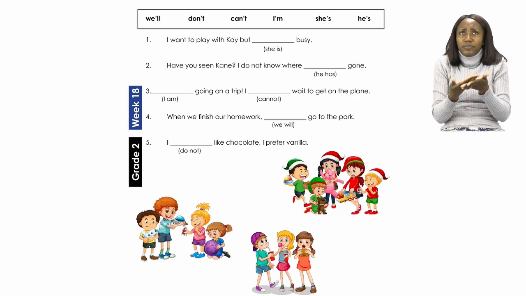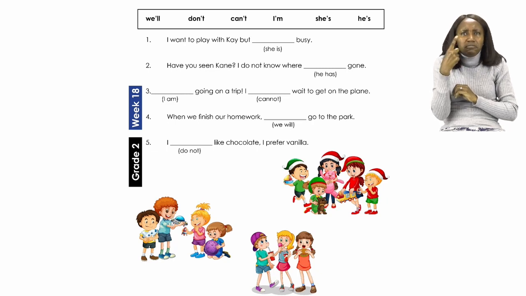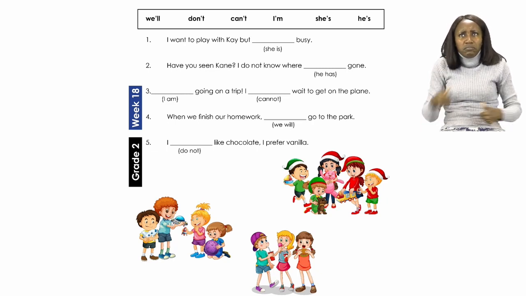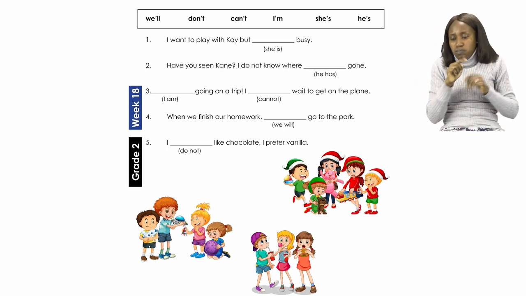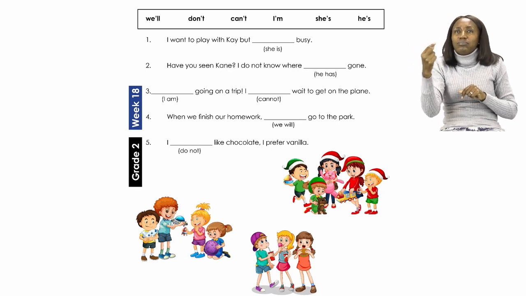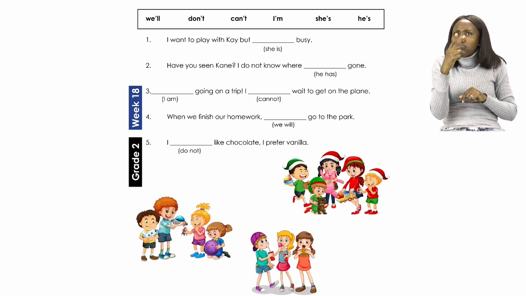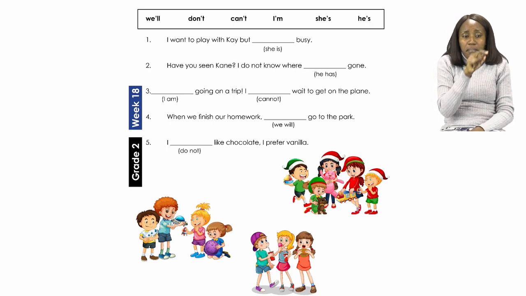Let's look at number 2. Number 2 says, have you seen Cain? I do not know where blank space gone. Now below the blank space, grade 2s, you see that in brackets there are 2 words given to you.